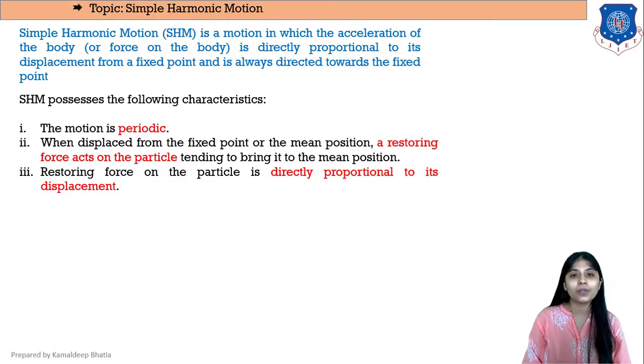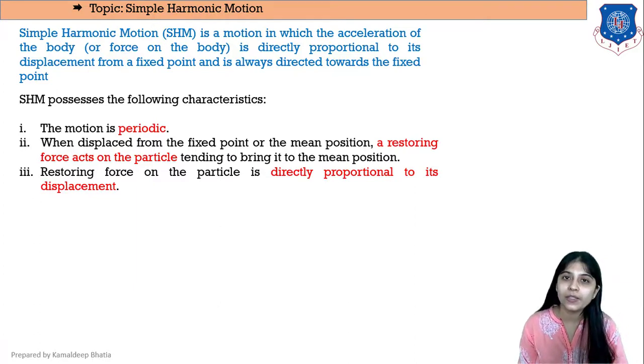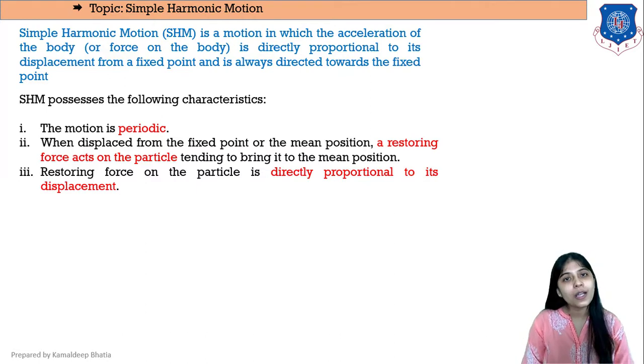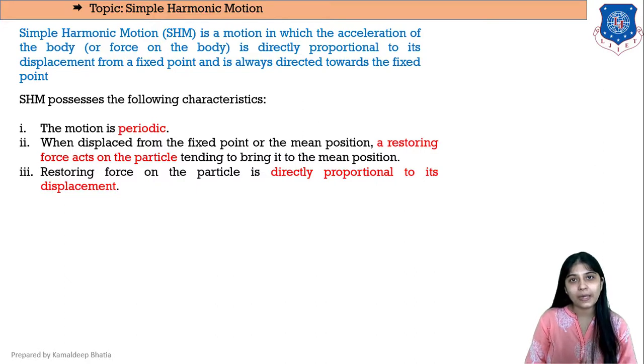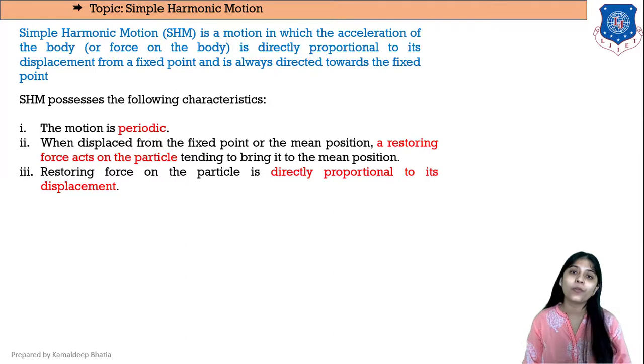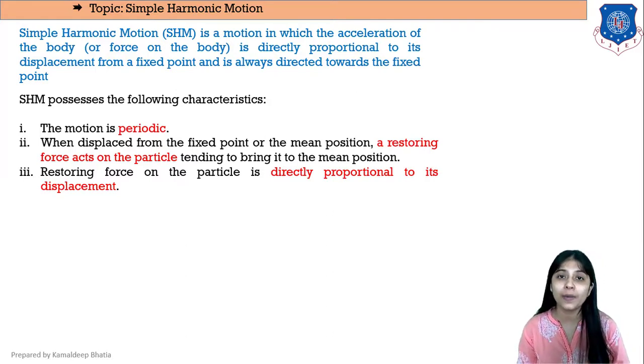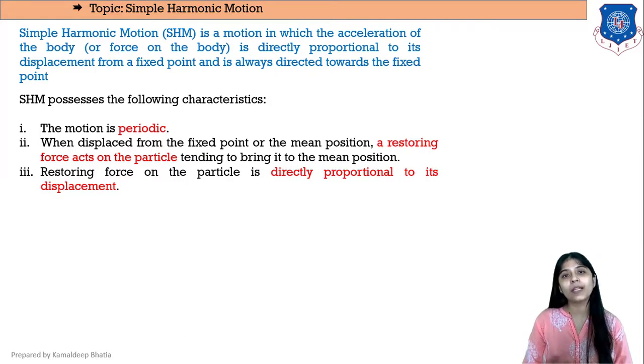So simple harmonic motion is basically a motion in which the acceleration of the body is directly proportional to its displacement. Now this simple harmonic motion possesses some characteristics such as the motion is always periodic. Then when the particle is displaced from the fixed point or the mean position, the restoring force acts on the particle, tending to bring it to its mean position again.